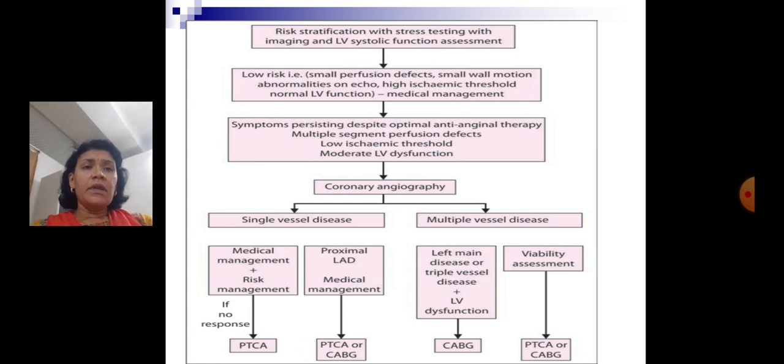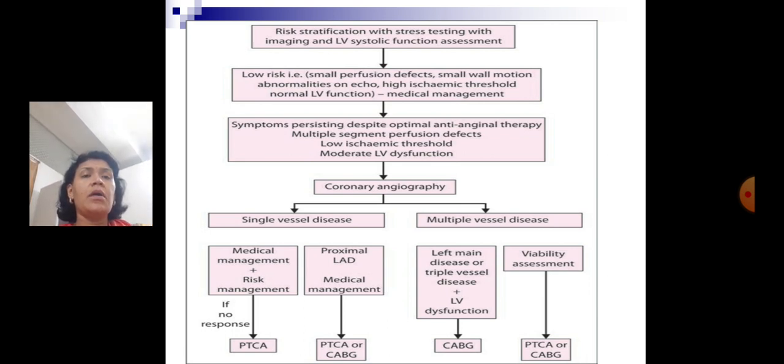If after this the symptoms persist despite the optimal anti-anginal therapy, and there are multiple segment perfusion defects, or the ischemic threshold is very low and moderate LV dysfunction is there, we go for coronary angiography. Either they can be single vessel disease or multiple vessel disease. According to that we will decide. In single vessel disease, usually along with the medical management, angioplasty is preferred, and in multiple vessel disease, depending on the extent, we can go for either PTCA or CABG.